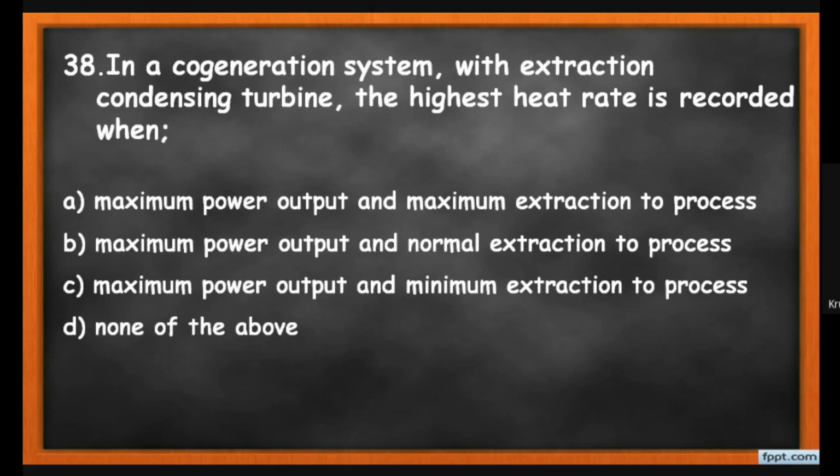So students, for an extraction condensing turbine, when you go for the higher heat rate, then you have to adopt more power output and more extraction. So the correct answer is option A, that is maximum power output and maximum extraction to the processes.